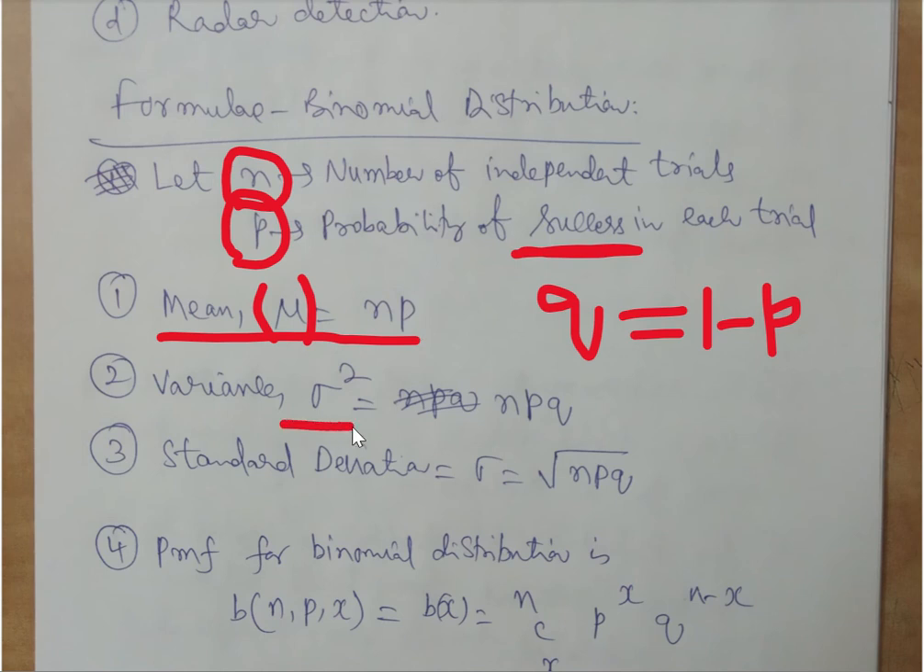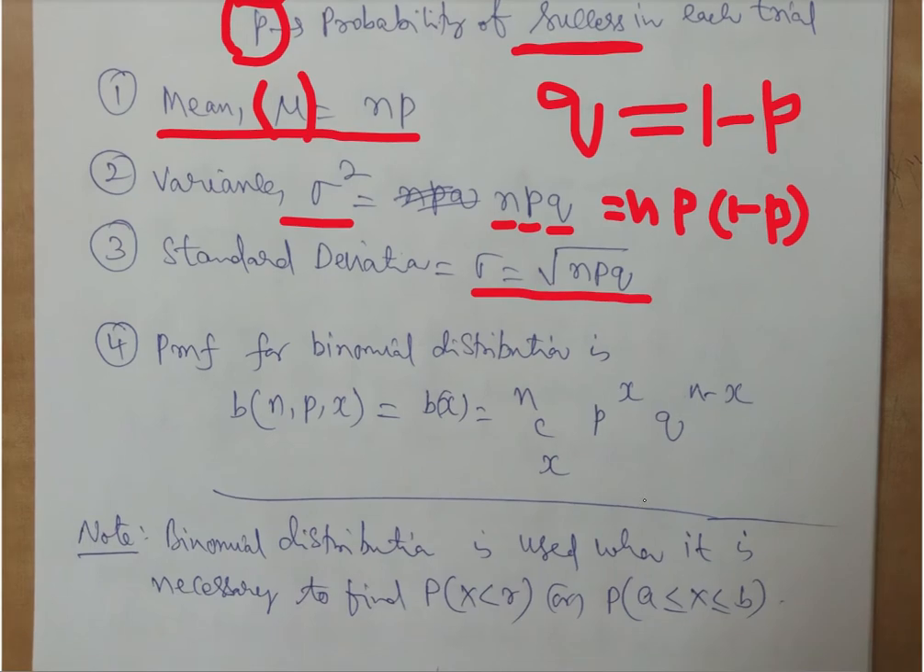Similarly, variance sigma square is nothing but n number of trials, P probability of success, Q probability of failure, which is nothing but 1 minus P. Sometimes you will see this as n P into 1 minus P. Why 1 minus P? Because Q is nothing but 1 minus P. So to understand, the variance is going to be n into P into Q. P is a success, Q is a failure. Once we know the variance, we can easily calculate the standard deviation, which is nothing but the square root of variance, that is root of NPQ.